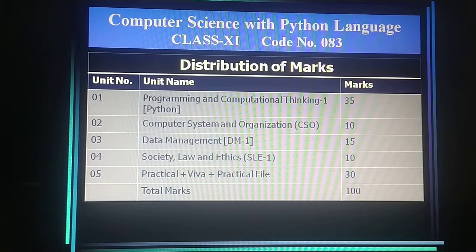Let's see here the distribution of marks of computer science of class 11th. First unit, programming and computational thinking part 1, Python, 35 marks. Second unit, computer science and organizations, 10 marks. Third part is database management system, 15 marks. Fourth, society, law and ethics, is 10 marks. Fifth one, practical viva and practical file, 30 marks. So overall weightage is 100 marks. Question paper will be of 70 marks.